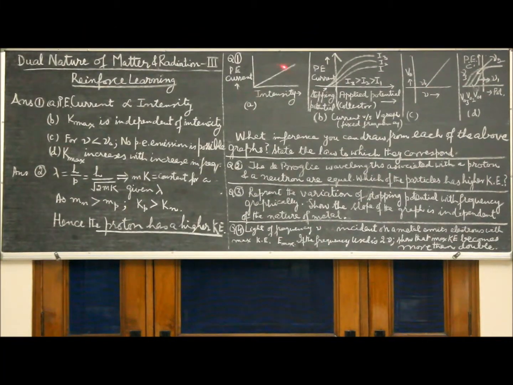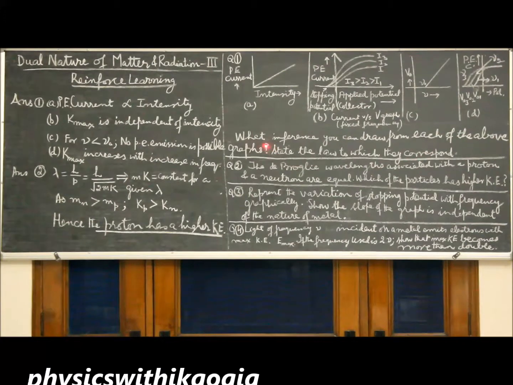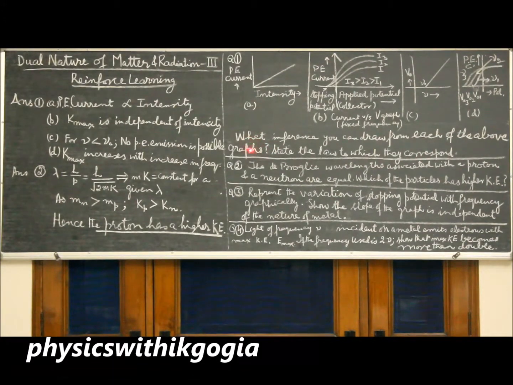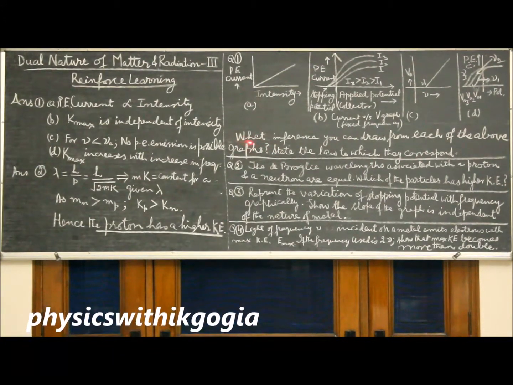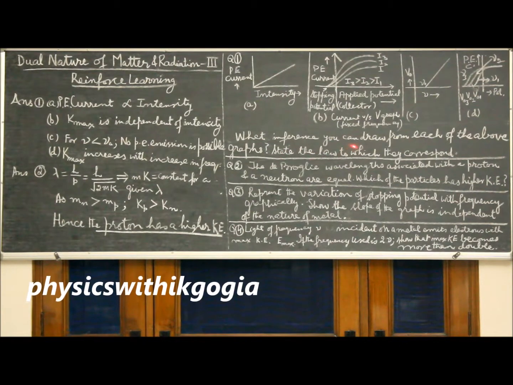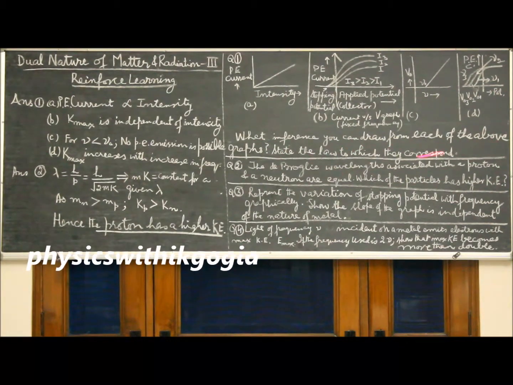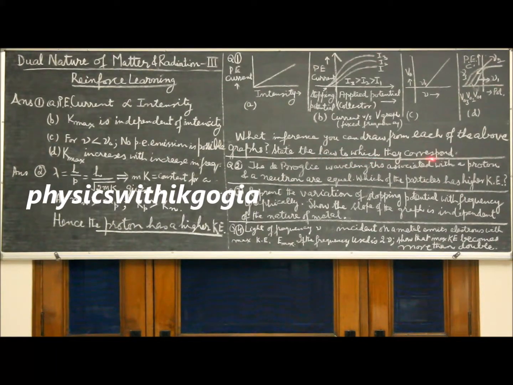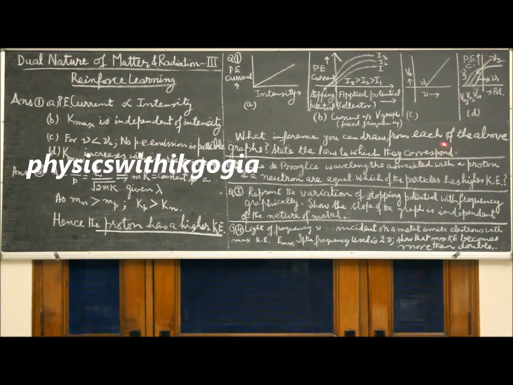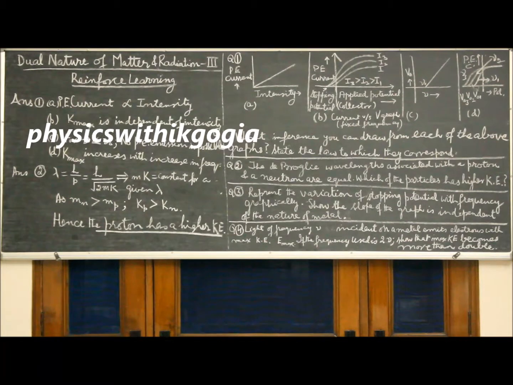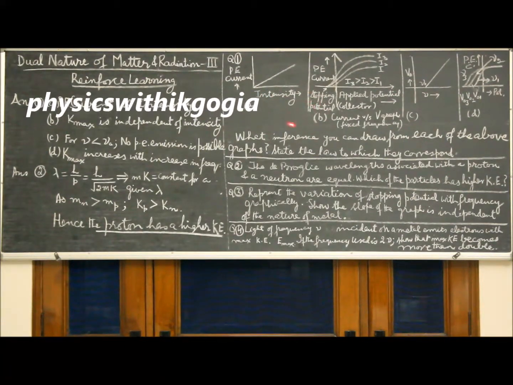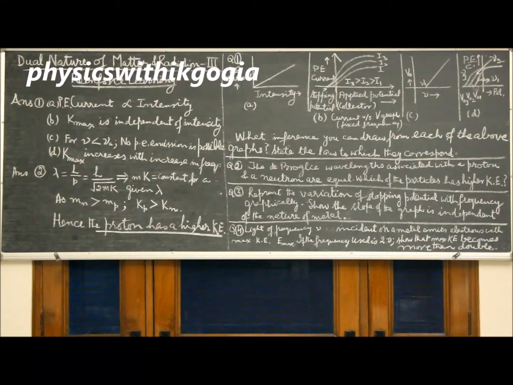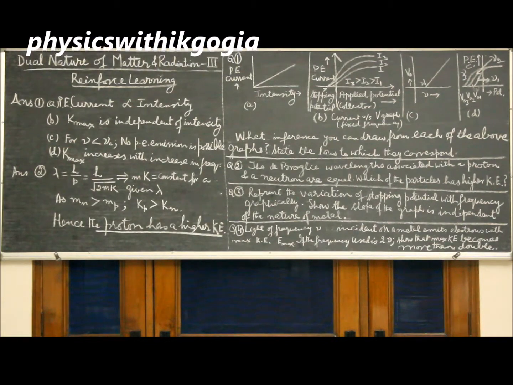Let's see question number 1. You have 4 graphs here in this question. The problem is what inference you can draw from each of the above graphs. State the law to which they correspond. Watch each of the graphs carefully and see the parameters involved in the graphs.